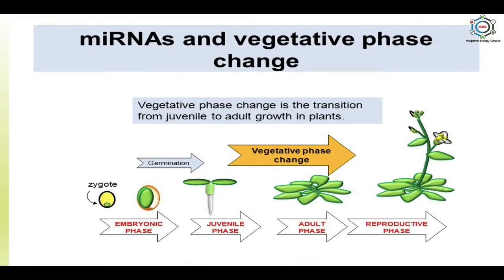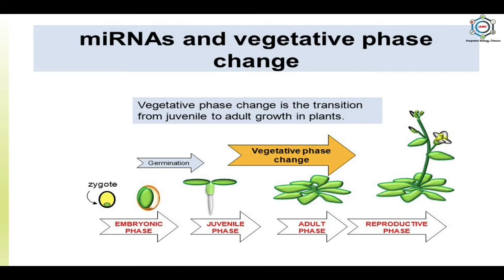So in this picture you can see all the phases. First you can see the embryo formation, that is the embryonic phase, then the period of growth between birth up to reproductive maturity, which is known as the juvenile phase, then the period of growth between seed germination up to the initiation of flowering is known as the vegetative phase, and the last is when the organism starts reproducing sexually, which is known as the reproductive phase.